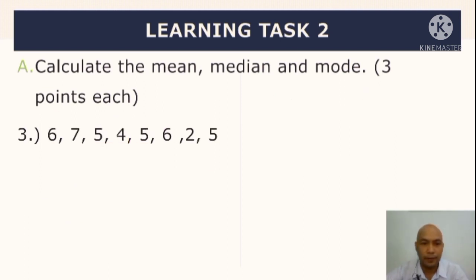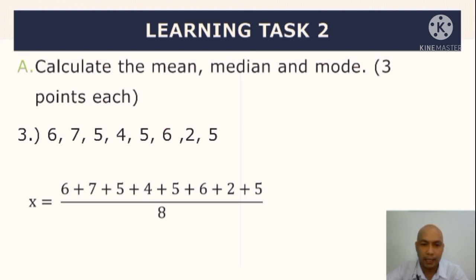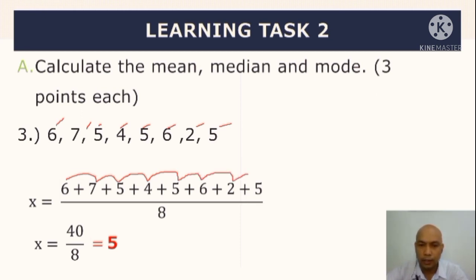Okay, next, for number 3. So, to calculate for the mean, i-add lang natin lahat yan. Then, divided by 8 kasi 1, 2, 3, 4, 5, 6, 7, okay, 8. So, ang magiging sum niyan is 40. Pag dinivide by 8, syempre magiging equal kay 5. Check natin. So, 13, 18 plus 4, 22, 27, 33 plus 2, okay, 35 plus 5 magiging equal kay 40. Medyo madali lang naman mag-add.